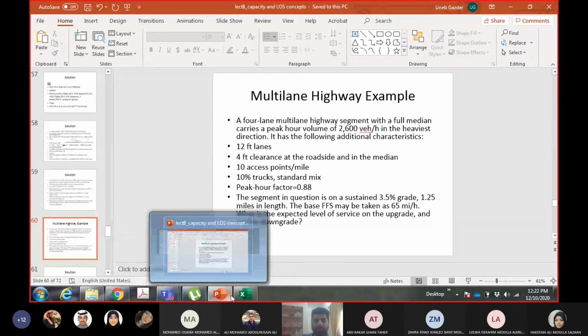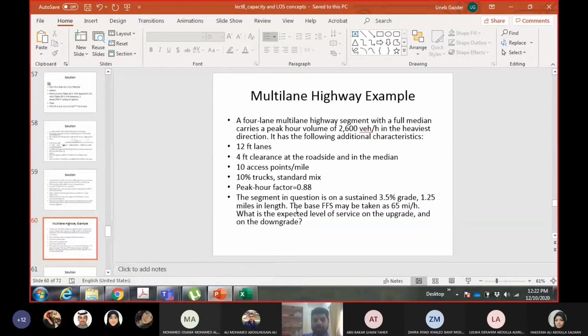They have given some comments, which is good. Now this one is for a multi-lane highway. It has 2600 vehicles per hour, with 12 feet lanes. You have seen that I keep shifting from one slide to the other, and then I have to go to the Teams platform as well. So I suggest you keep the slides in front of you. I've already uploaded the slides. Keep them in front of you. I will not stop at one slide.